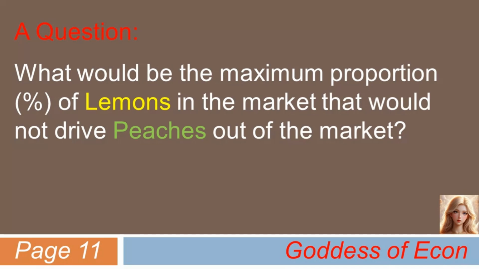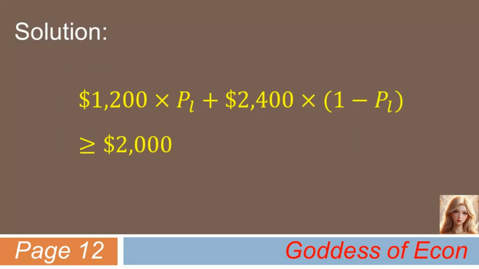Well, we can easily figure it out using some simple math. Here's how. It looks quite simple, doesn't it? Here, PL denotes the proportion of lemons in the market, in percentages. Naturally, the proportion of peaches becomes 1 minus PL. The left-hand side of the inequality represents the expected value of the car to the buyer. And the right-hand side represents the value of the peach to the seller, or the minimum price at which the seller is willing to offer his peach. If you solve for PL here, you get PL is less than or equal to 1/3.